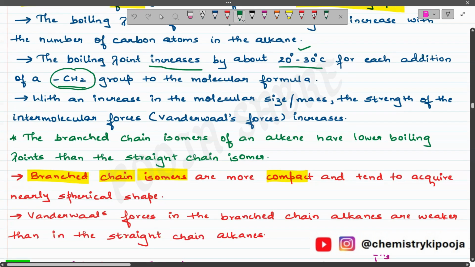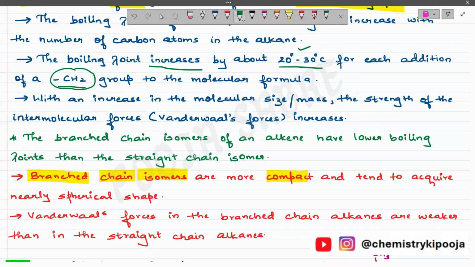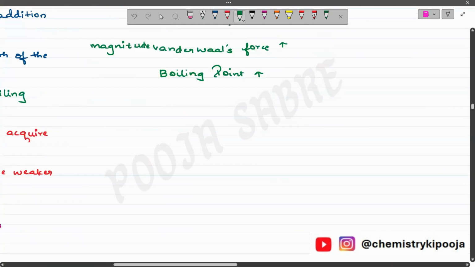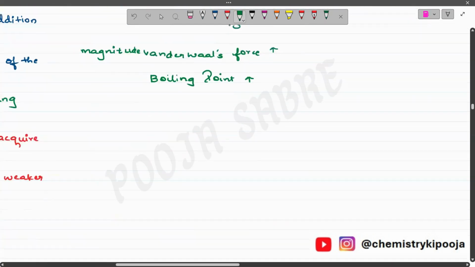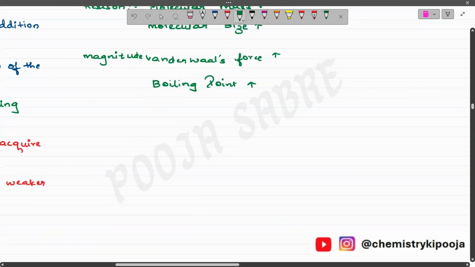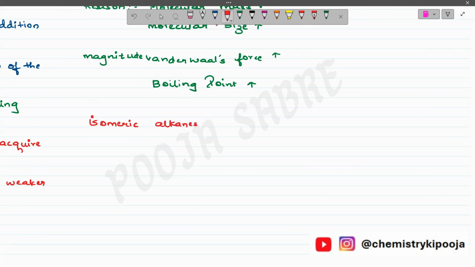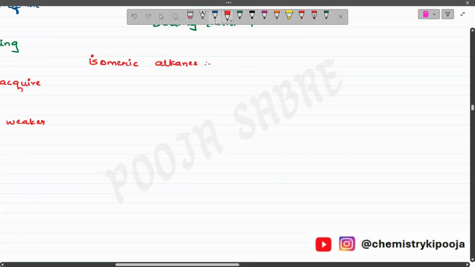Now let us have a look at the isomeric alkanes. Isomeric alkane means the branched chain alkanes. So for branched chain alkanes, the concept of boiling point totally changes. Now for isomeric alkanes, we know that there are different structures to write down the isomeric alkanes. Let us have a look at a few examples.